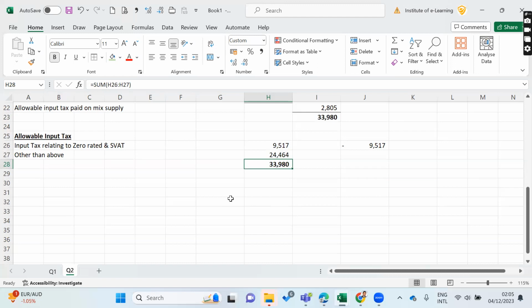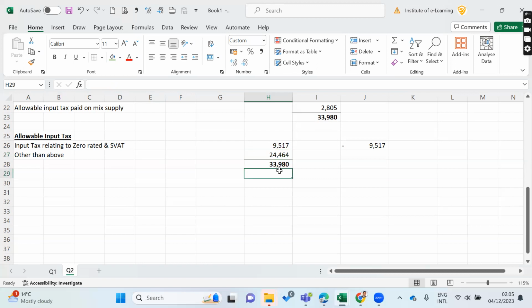Then I will include the same simple basic VAT questions by discussing all these principles. But here I'm really focusing on the educated students, or those who are interested to get a deep understanding of VAT calculation, right? Therefore, I will not discuss the theory in depth here. So I will run on this without discussing the theory in depth. So you can get 24 million here, 24,464 as other than above.